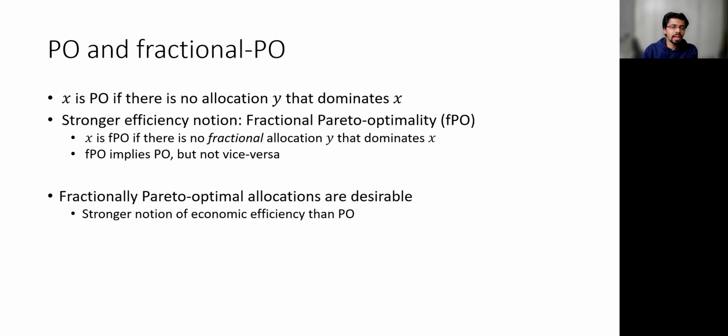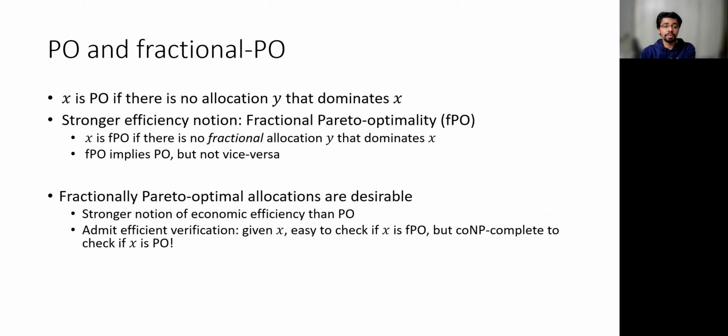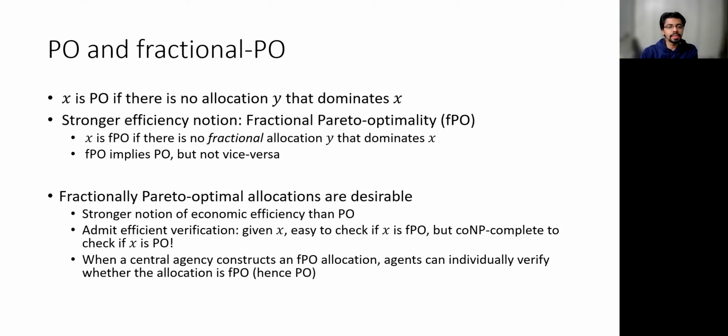These allocations are desirable not only because they're a stronger notion of economic efficiency, but also because they admit efficient verification. Given an allocation X, it's easy to check if X is fractionally Pareto-optimal, but co-NP complete to check if X is Pareto-optimal. So if a centralized agency were responsible for constructing an allocation, and guaranteed that the allocation is FPO, each agent can individually verify whether that is the case. Whereas if the allocation were only Pareto-optimal, such a certification is not computationally easy. And finally, FPO allocations also have an interesting connection to Fisher markets, which we will shortly see.